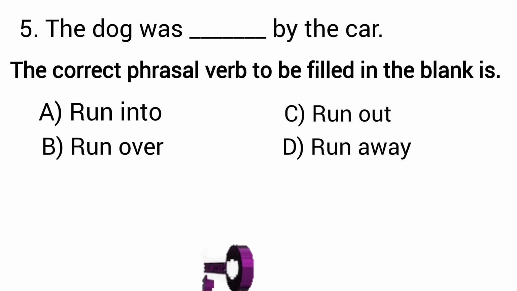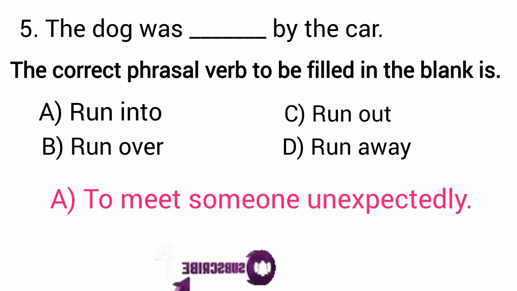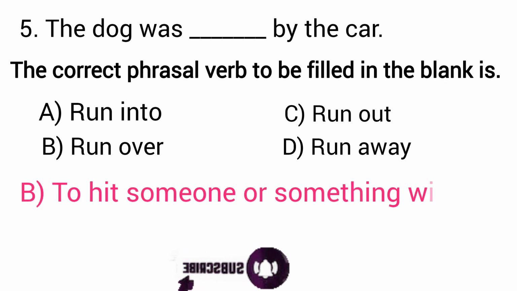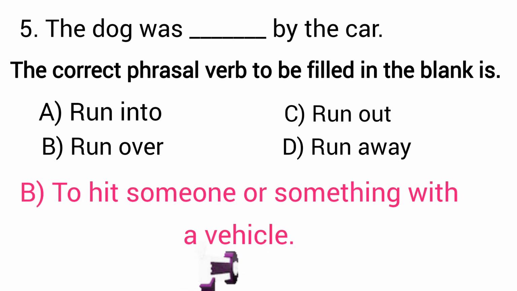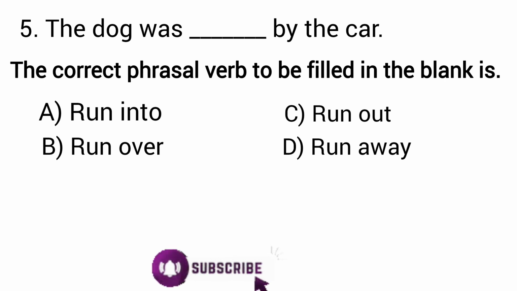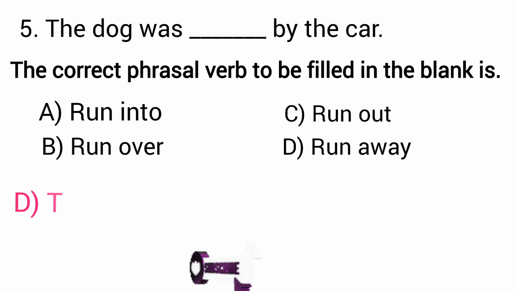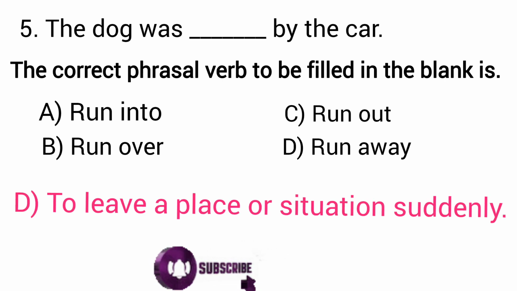Run into means to meet someone unexpectedly. Option B, run over, means to hit someone or something with a vehicle. Option C, run out, means to deplete the supply of something. Option D, run away, means to leave a place or situation suddenly.